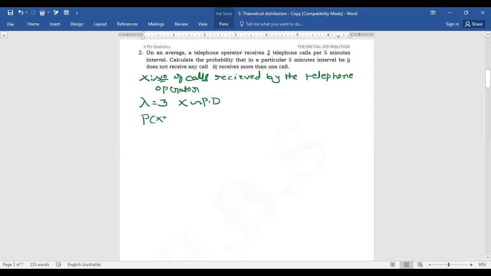Probability of X is equal to x is equal to e power minus lambda, lambda power x by x factorial. Here x is equal to 0, 1, 2, etc. up to infinity. Then we go with e power minus 3, 3 to the power x by x factorial, where x can take the value 0, 1, 2, etc. up to infinity.